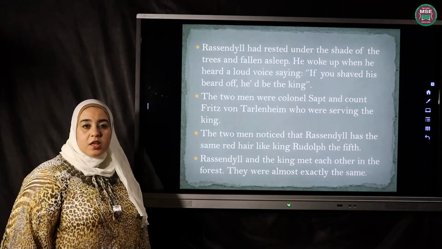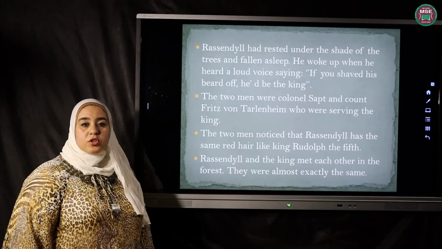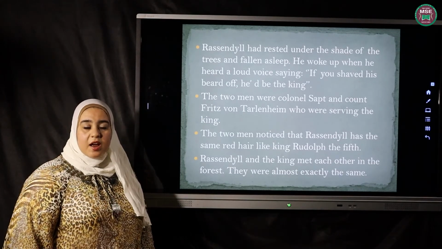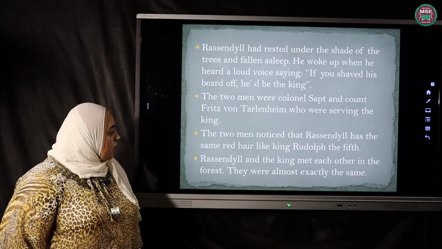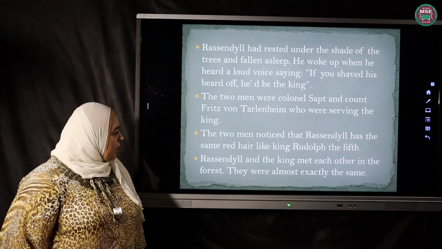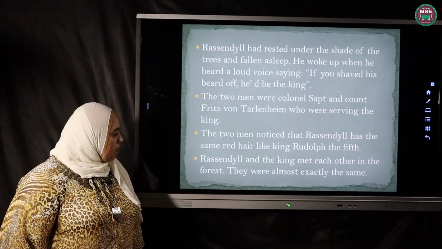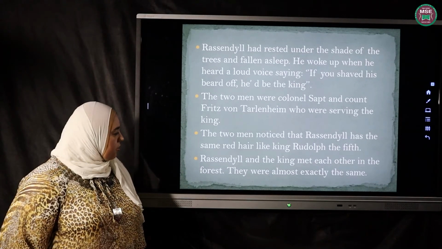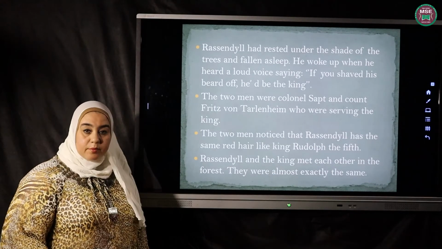As we have known, the king is spending his time in Zenda, and those two people were serving him. They were having a walk in Zenda when they had seen Rassendyll having a rest under the tree. The two men noticed that Rassendyll had the same red hair as King Rodolph V. Rassendyll and the king met each other in the forest. They were almost exactly the same.